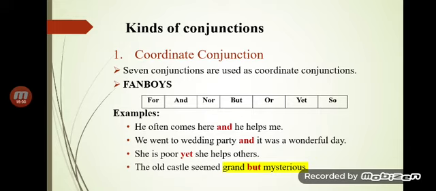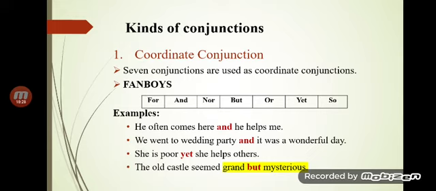We use "but" to express the contrast between two statements. The example I have given is, the old castle seemed grand but mysterious. He is slow but he is sure. So the main word that comes under it is "but". There are others as well, that is "still", "only".